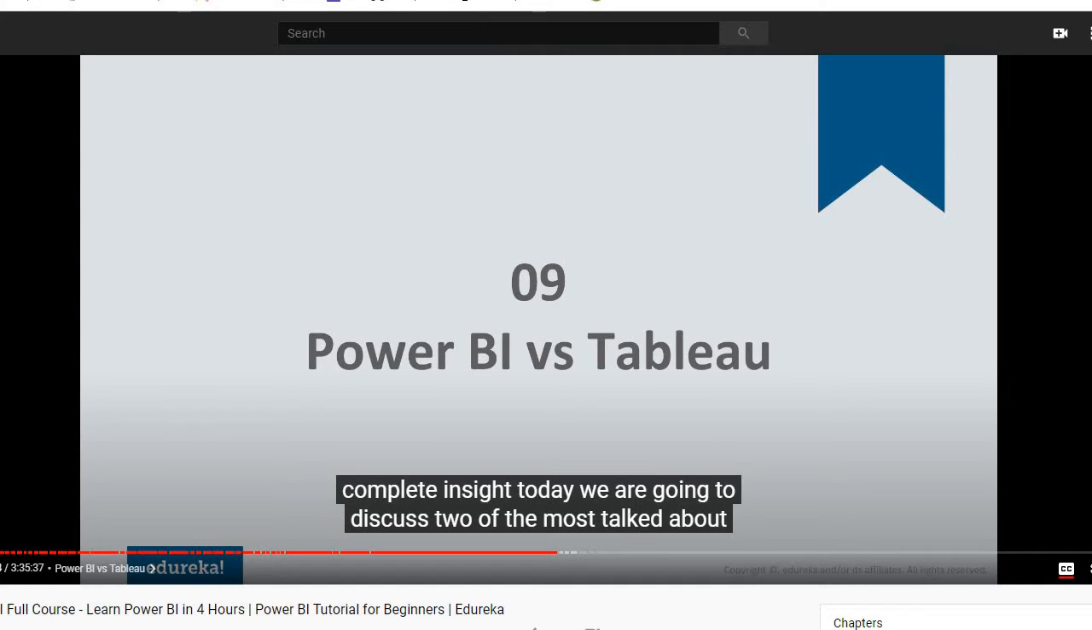Today we are going to discuss two of the most talked about tools in the business intelligence and data visualization market. Yes, I'm referring to Power BI and Tableau. But before we get into the details of these two tools, let's quickly take a look at today's agenda like we always do in all of my sessions.